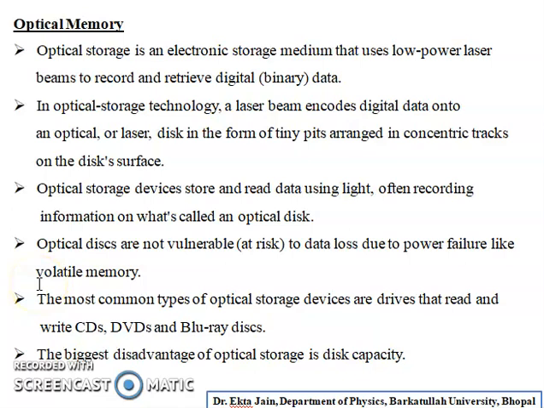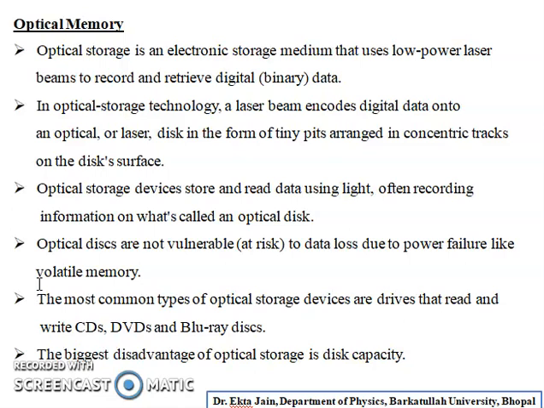The optical memory or optical storage is an electronic storage medium that uses low power laser beams to record and retrieve digital, that is binary data. In optical storage technology, a laser beam encodes digital data onto an optical or laser disc in the form of tiny bits arranged in concentric tracks on the disc surface.